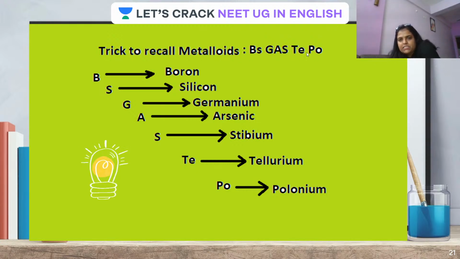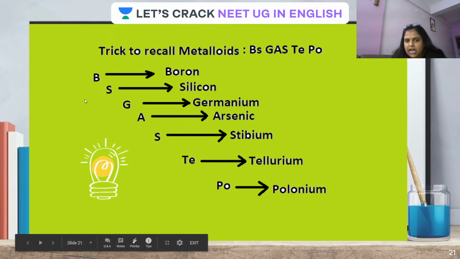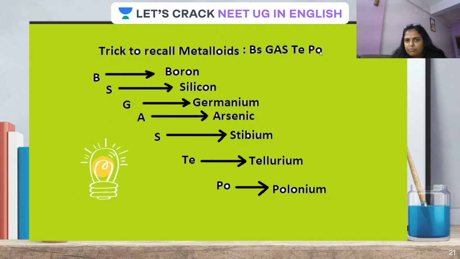Okay, first, bus gas tipo, where B stands for boron, S stands for silicon, G stands for germanium, A stands for arsenic, S stands for antimony, Te for tellurium, Po for polonium. Let me repeat: bus, gas, tipo. This punch click will light up your mind. Let me tell you again: bus gas tipo. B for boron, S for silicon, G for germanium, A for arsenic, S for antimony, Te for tellurium, and Po for polonium.